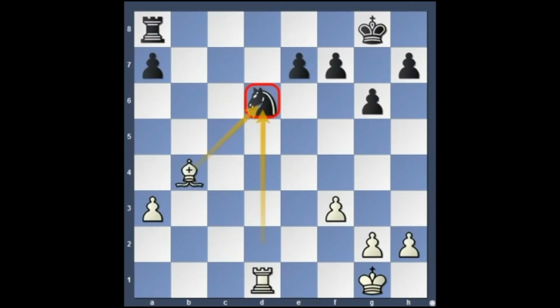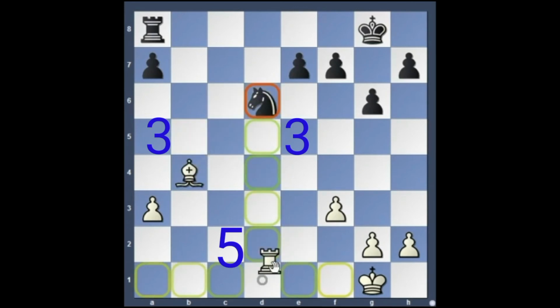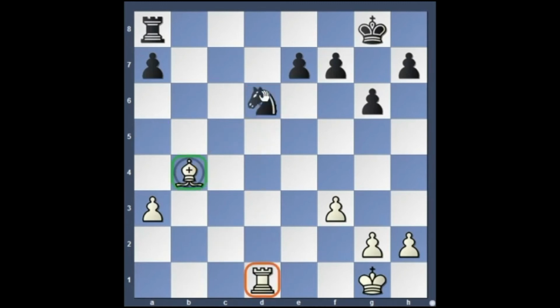Okay, this is another example. Again, the black knight on d6 is attacked by our bishop on b4 and rook on d1. So how to capture the knight? Both the pieces are attacking it. Should we capture with the bishop first or the rook first? Because if we capture with the rook first, he will capture it with his pawn. So we are going to lose the rook. If we capture with the bishop, he will recapture and we can capture the pawn with our rook.